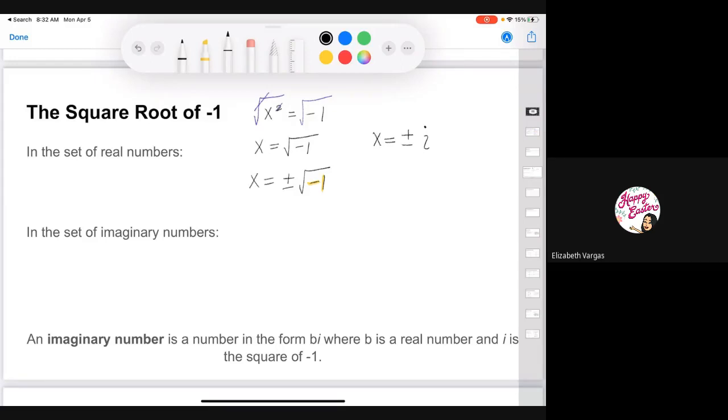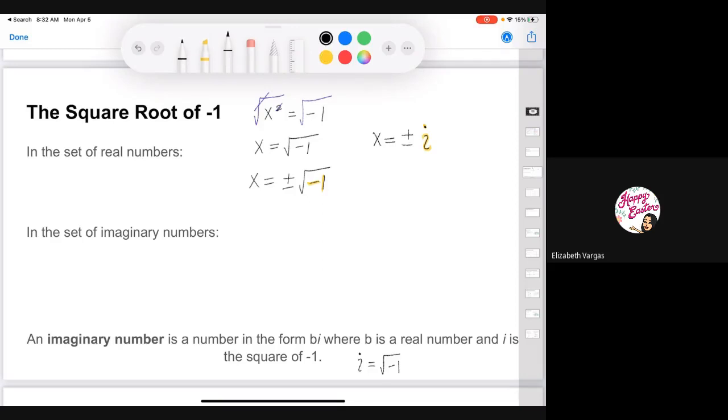So we can replace the square root of -1 with the imaginary number i. Basically, an imaginary number is a number of the form bi, where b is a real number and i is the square root of -1. So i is equal to the square root of -1, right? Because we can use our imaginary number to act as our x, which is the result of the square root of -1. Because we don't have a square root of -1, we can make up an imaginary number, which is i. That's basically how we find what an imaginary number is.